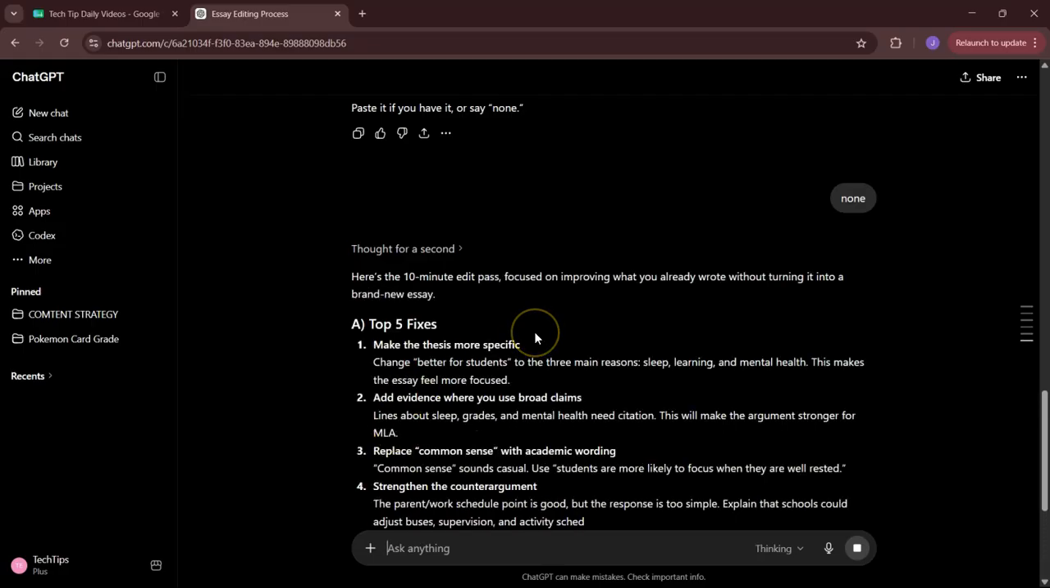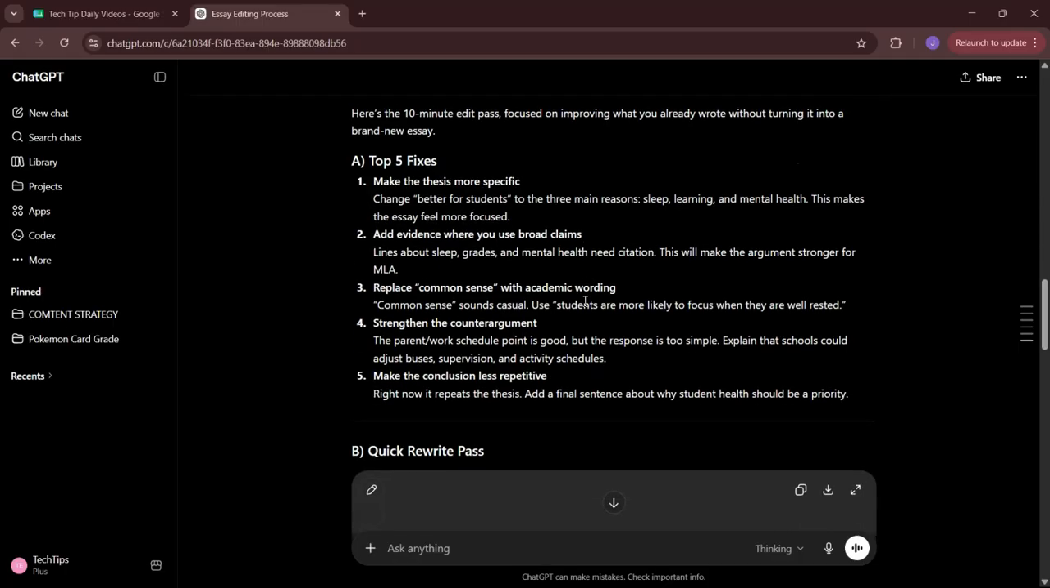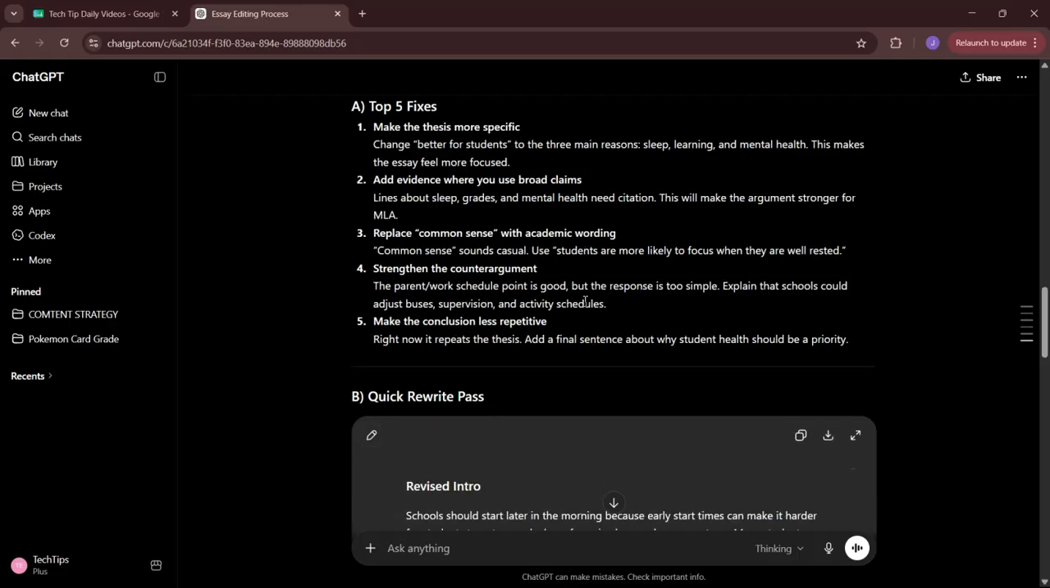And then as you see right away after answering the short intake, this is what we get. We get our top 5 fixes, and it basically breaks down exactly what they are to improve our essay. So as we see here, make the thesis more specific. Then it says add evidence where you use broad claims. So that's actually using citations, especially if we're working in MLA. Replace common sense with academic wording, because in some parts of the writing I actually wrote common sense. And then strengthen the counter argument, as well as make the conclusion less repetitive.